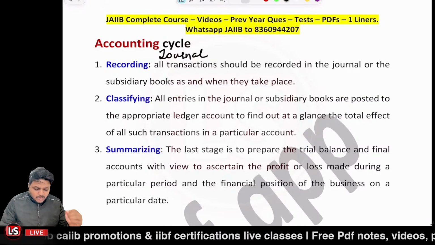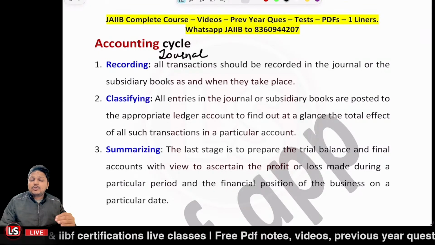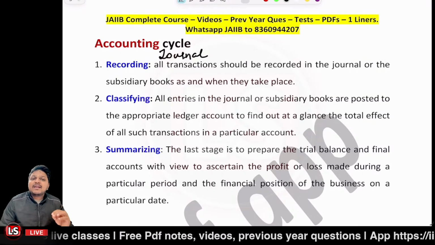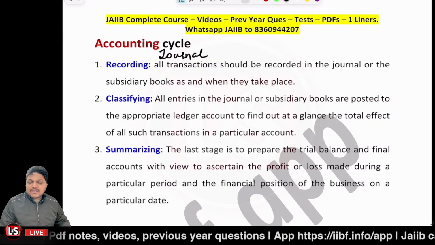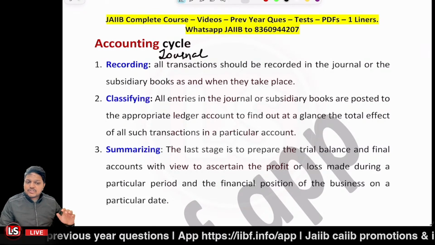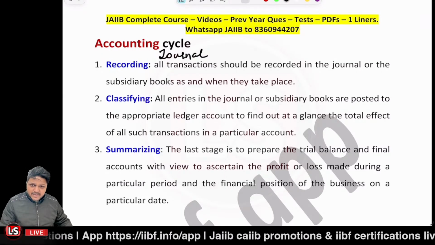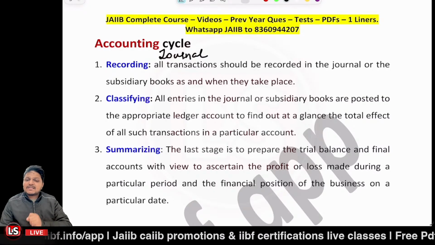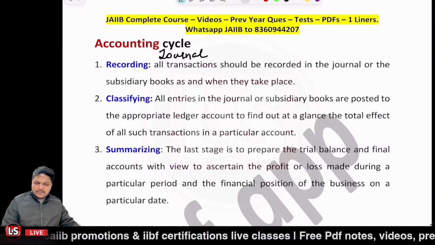And once you have recorded the entries, now you are to post those entries into the appropriate ledger account. That is said to be classification, that you are classifying it. So journal is just simple like a sheet, right, where you are recording all the transactions. But then you post them specifically. The specific transaction is to be posted in the specific account. That is what classifying is, right?